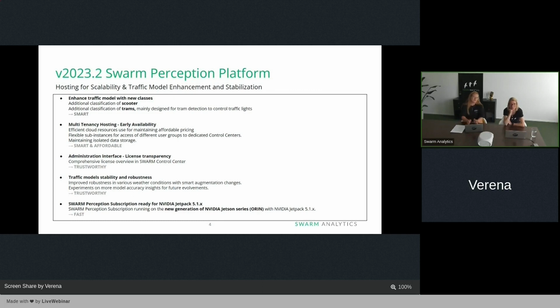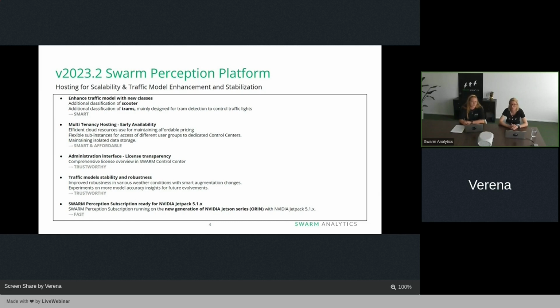And last but not least, we are ready to support NVIDIA JetPack 5.1. So that's the series of NVIDIA Jetson Orin. That's the new generation that is now on the market and which enables especially our VPX partners, so the virtual perception licenses partners, to use those Jetson devices and to get a little bit faster and to compute more streams on your devices itself.